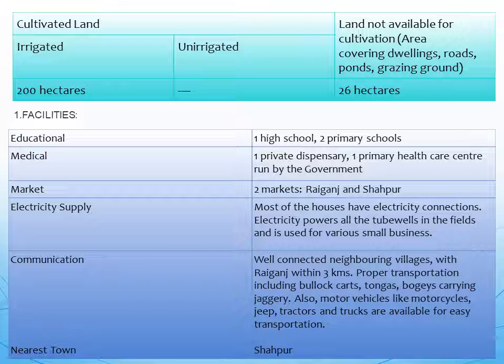Next we have communication. So well connected neighboring villages with Raiganj within 3 km, proper transportation including bullock carts, tongas, bogies carrying jaggery, also motor vehicles like motorcycles, jeep, tractors and trucks are available for easy transportation. Nearest town is Shahpur.